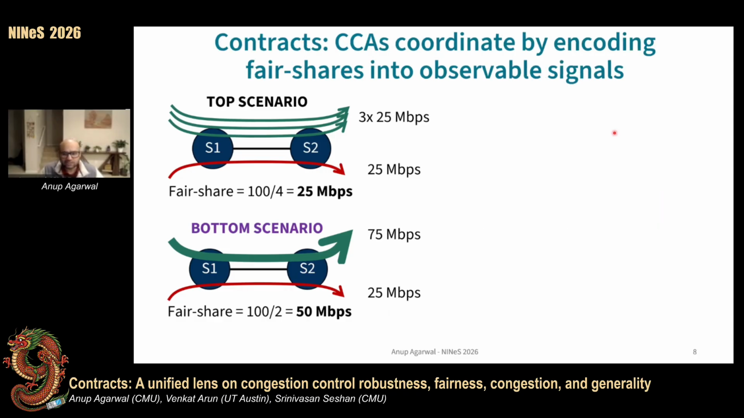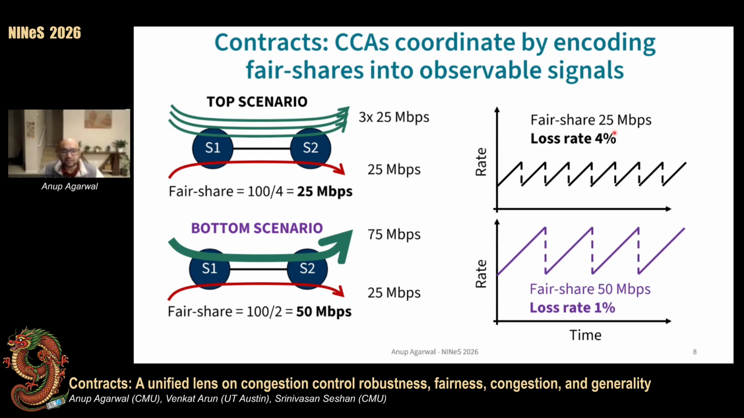Now, to get around this, what CCAs do is that they coordinate with each other by encoding information about fair shares into observable congestion signals. So if we were to run Reno on these scenarios, we'd see that the flows maintain a different loss rate in each of these scenarios. And by observing this loss rate, flows can infer which scenario they're running on and what their fair share is.